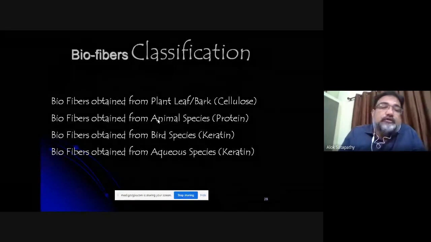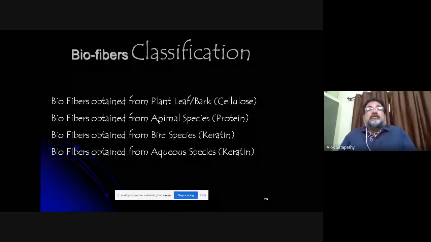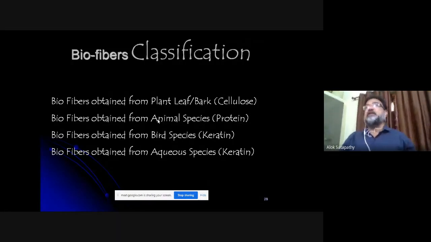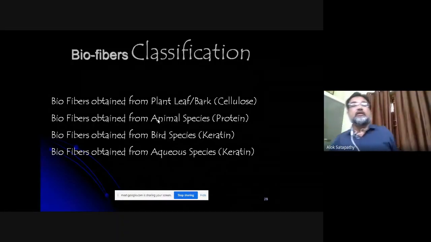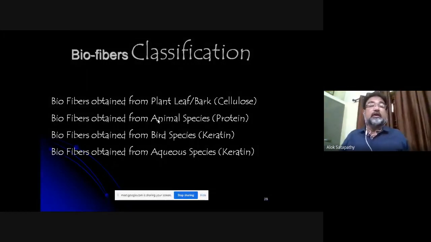Now again, these biofibers can be classified into different types, although there is no specific broad classification. They can be classified based on the source from which they are picked up.